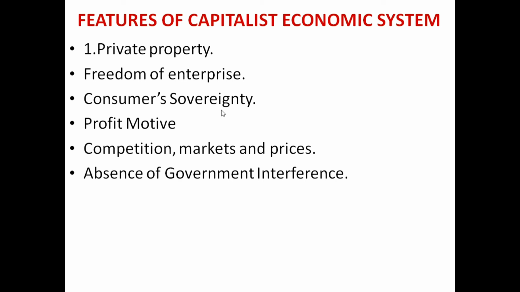So in a capitalist system, production is guided by consumer choices. If the consumers like any kind of product, usually the producers produce such goods, so consumer choice is considered while producing different kinds of goods and services. The next feature is profit motive.